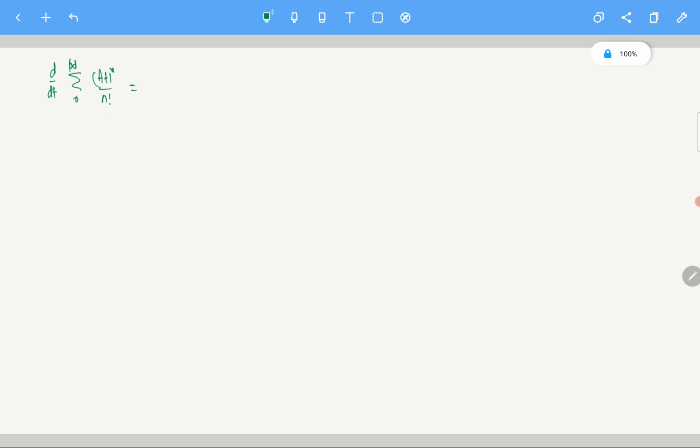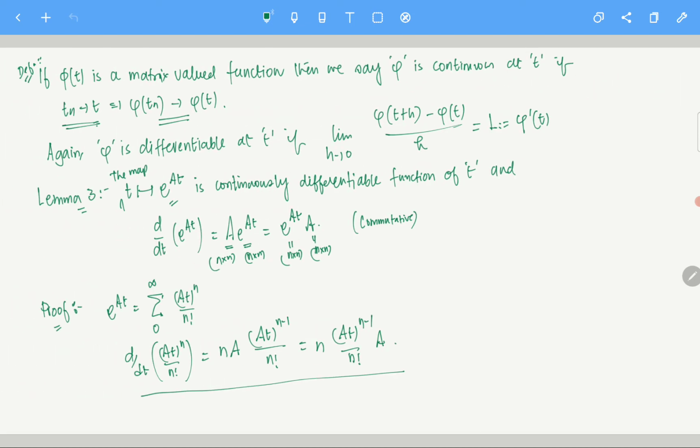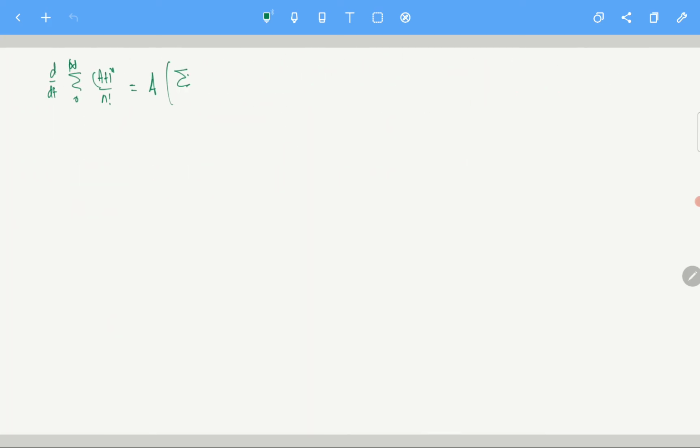That is given by capital A times the summation of n (At)^(n-1) by n factorial. The n equals 0 term is gone, because of the derivative. So it is the sum from n equals 1 to N of A (At)^(n-1) by (n-1) factorial.